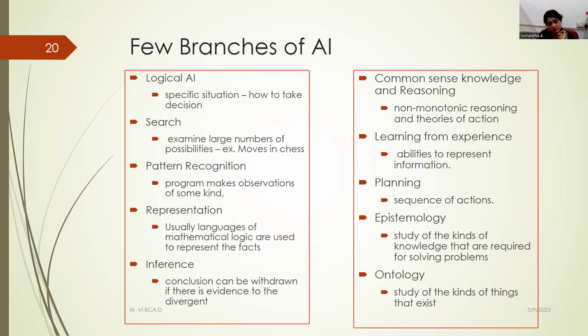Okay. And the next thing is inference. As I said, inference basically talks about the conclusions. So what are the conclusions that we can draw based on whatever problems are being given to us? So these are some of the branches, and we also have common sense knowledge and reasoning, wherein it says non-monotonic reasoning and theories of action.